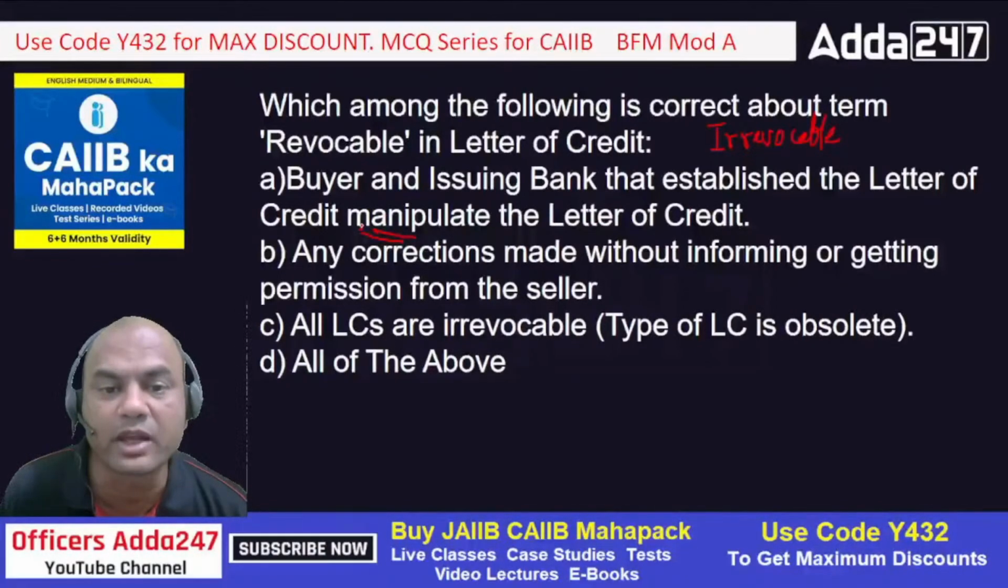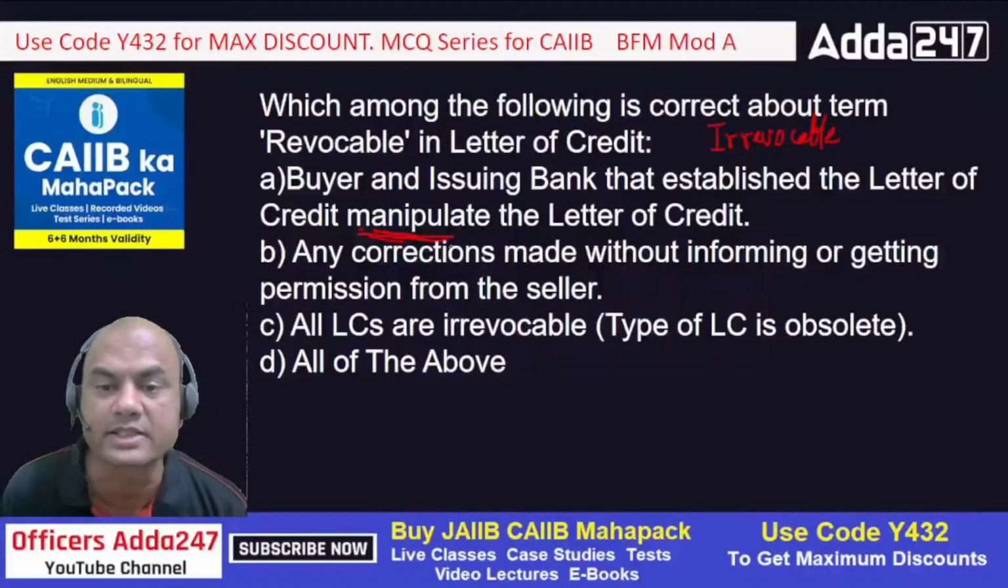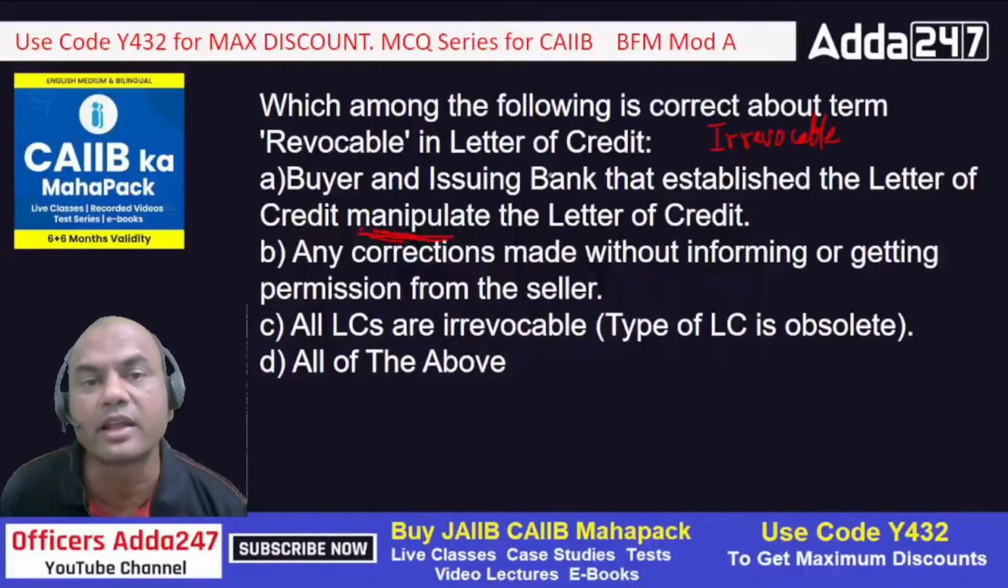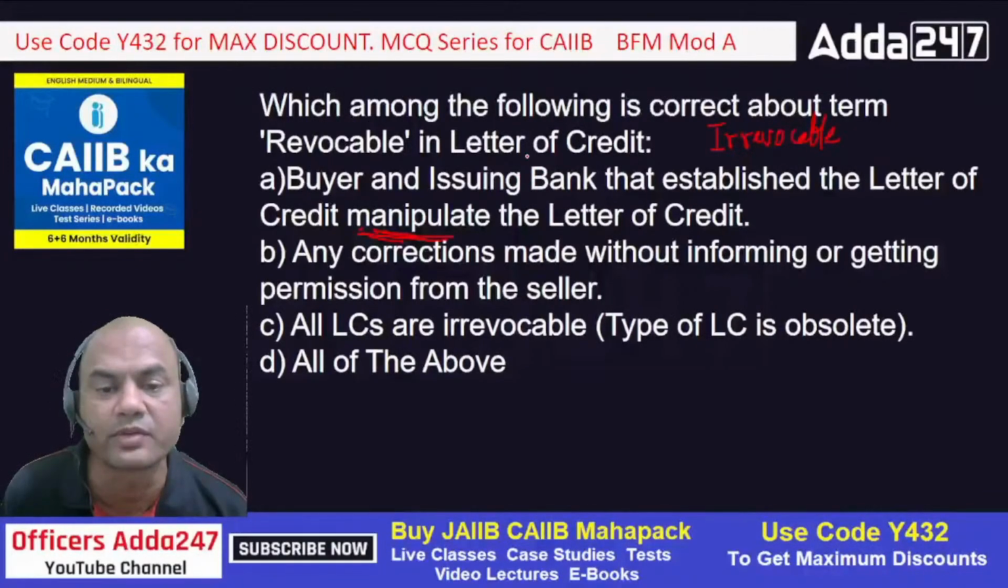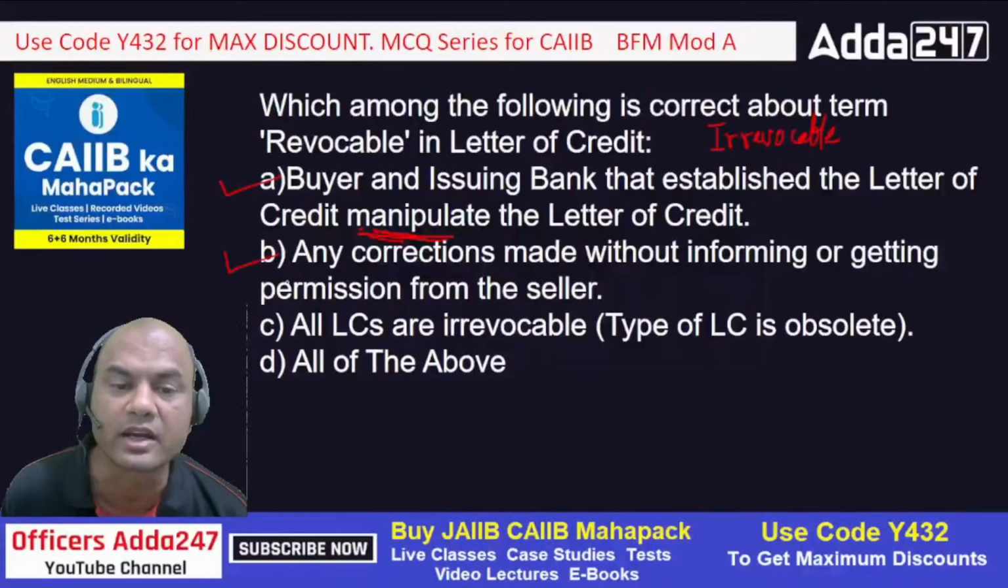Okay. So that's why revocable LCs are removed from UCP 600. All corrections made without informing or getting permission from the seller, isn't it? Means all corrections are made without informing the seller. Whenever this issuing bank wants, it can correct the LC, change the terms of LC. That is revocable. So that is also correct. So A is correct, B is also correct.